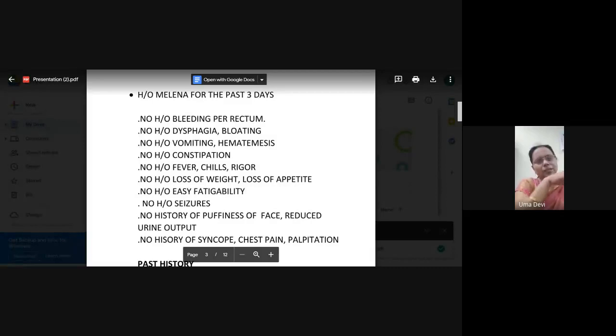So the next thing you should do, you can look for postural hypotension. When the patient is in supine position, it may be normal. So make the patient sit up and check the BP, maybe you will get 90 over 70 or something like that. So this shows that the patient is in a compensated shock. So you immediately set a line and then you start. Now, what is the treatment? Basically, octreotide and all, of course, it's there.